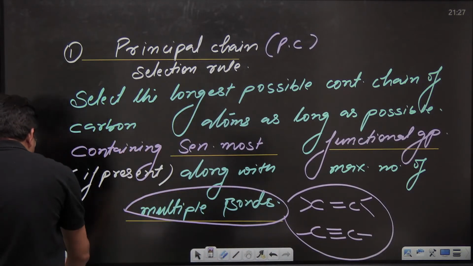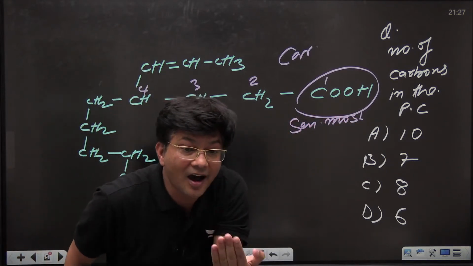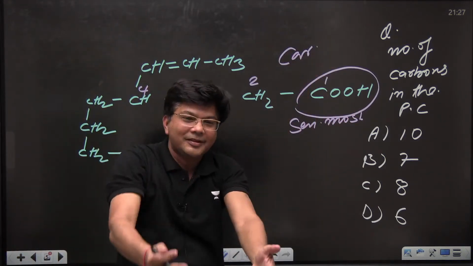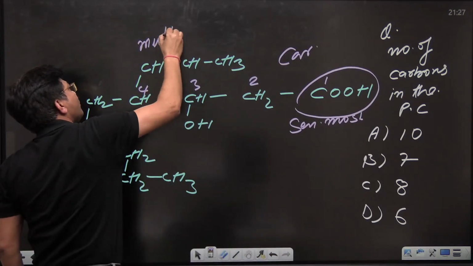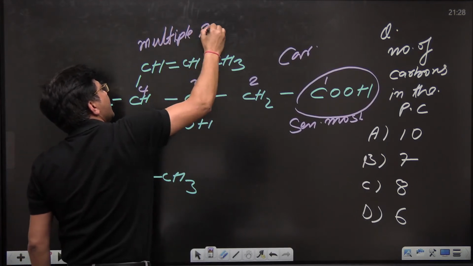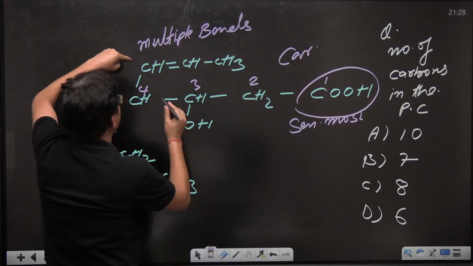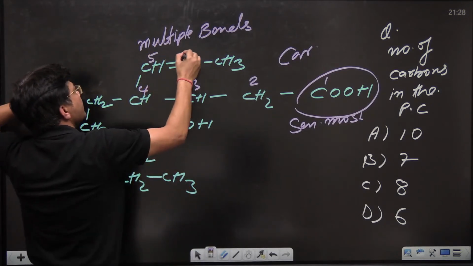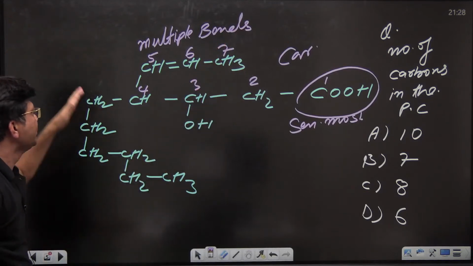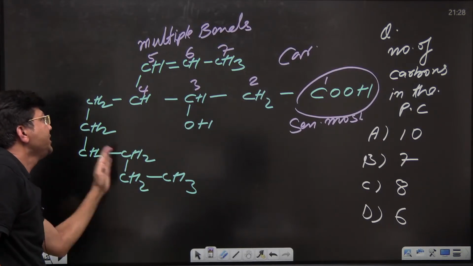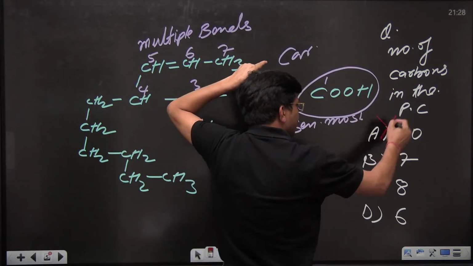So let us come back to this. This is the senior most. Now where the multiple bond is lying, kids? These are the multiple bonds. You can't ignore this multiple bond. They must be part of the parent chain. So we will go like this: 4, 5, 6 and 7. So the parent chain is having 7 carbons. So this, the 10 carbon chain, is going to be wrong.